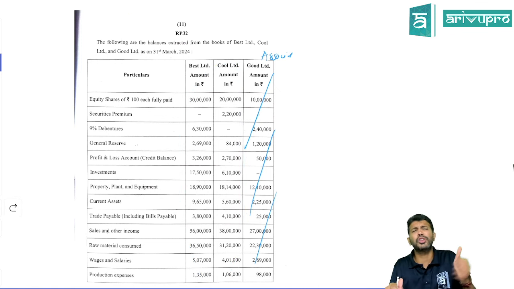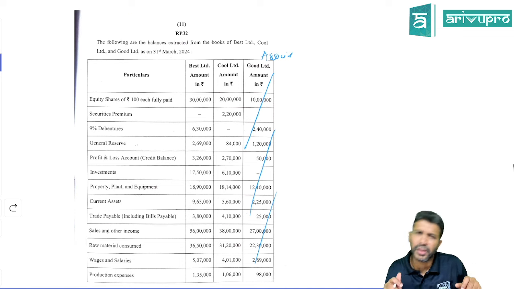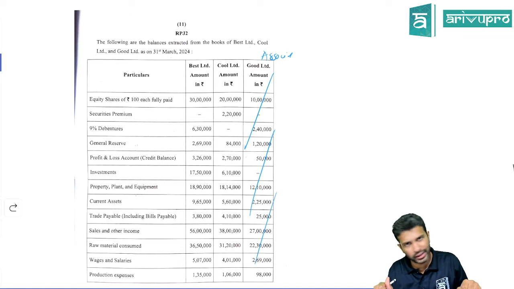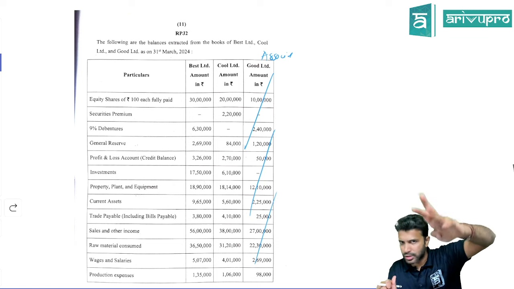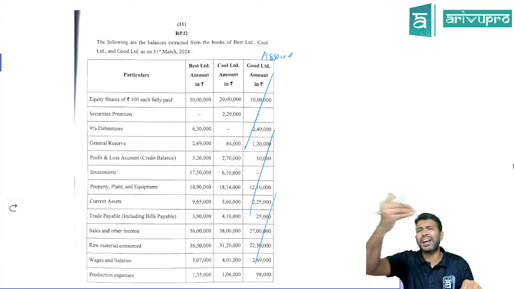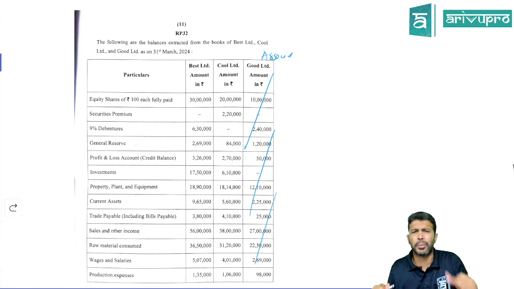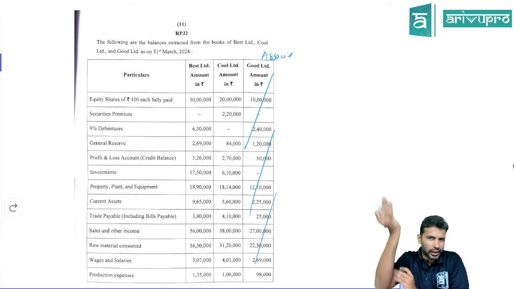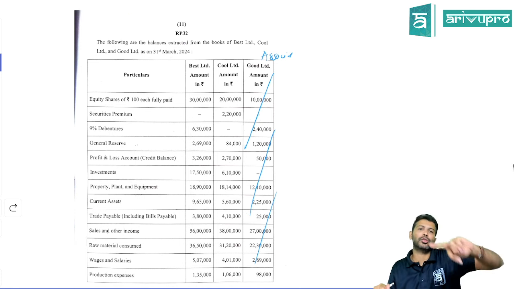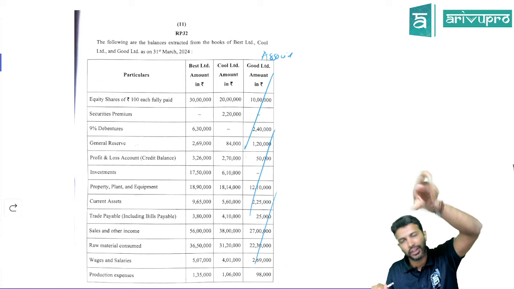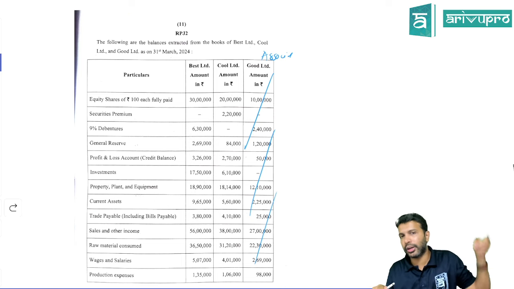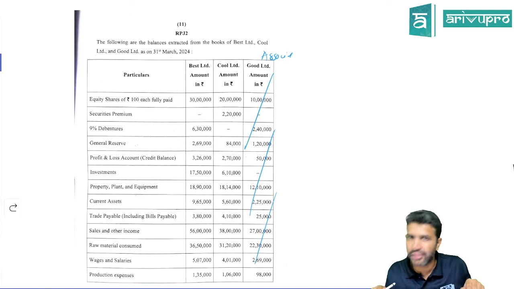For associate, we show investment in associate as per equity method. That also we know the funda, no? Initially investment is shown at cost, right? We disclose goodwill or capital reserve also separately. Then match the investment value with the associate's performance. If associate makes profit, investment balance will increase. If associate company reports post acquisition loss, it will reduce. If associate company declares any dividend or pays dividend, investment in associate balance will reduce.